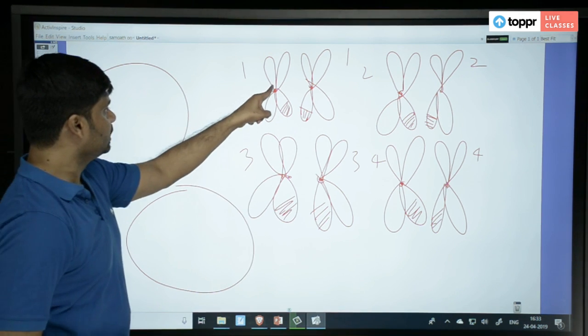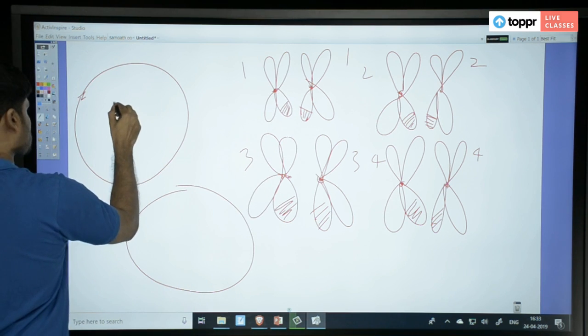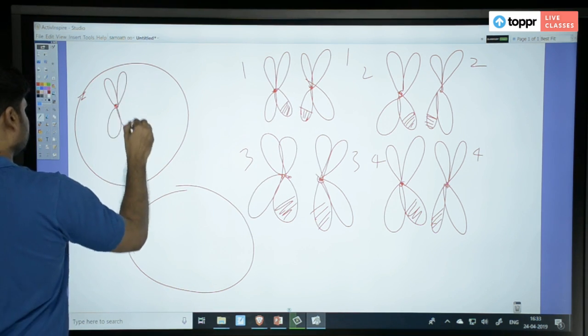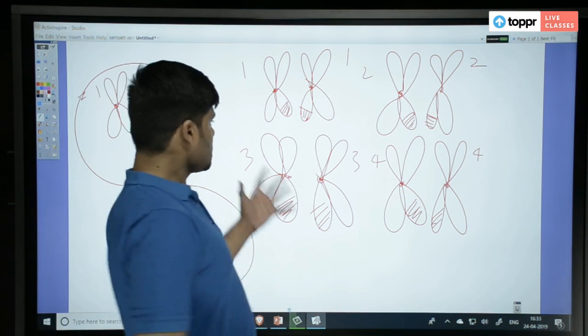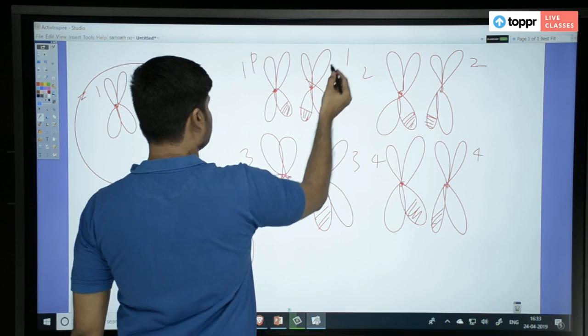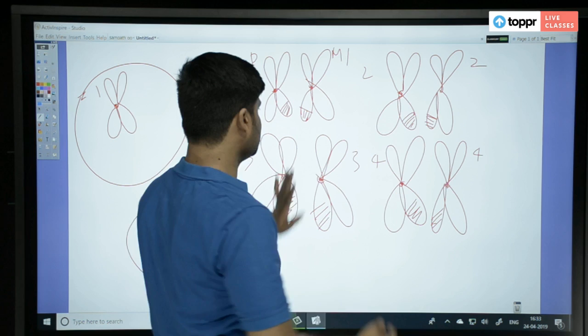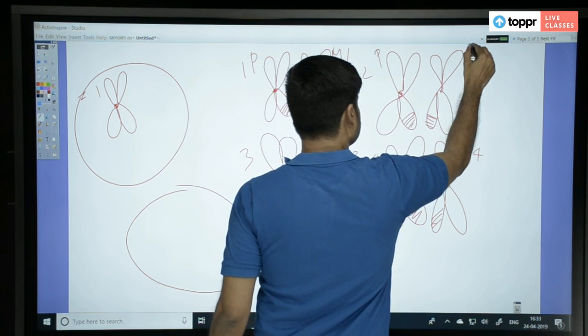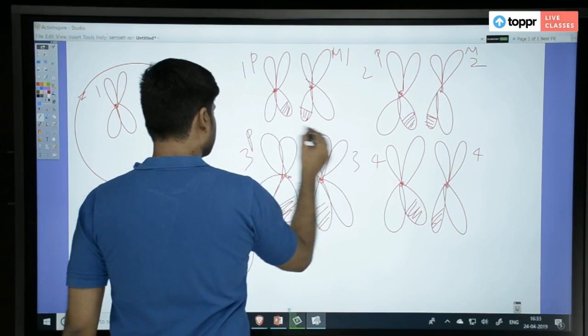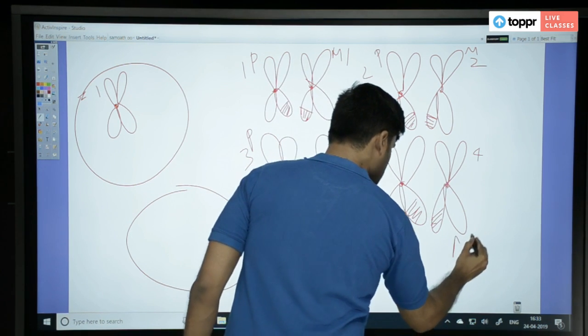This gamete will get, let us say, this chromosome goes here. Let me name, this was the original parent, no? In that parent, for the first chromosome, it has paternal P, maternal M. First chromosome only paternal side, maternal side. Let us say this is paternal, this is maternal for second chromosome. Same paternal, maternal. Pay attention, it is very important here. Again paternal, maternal.